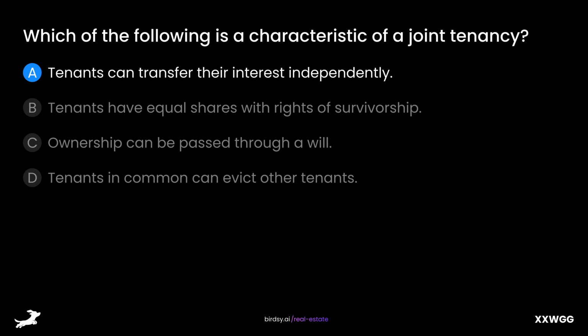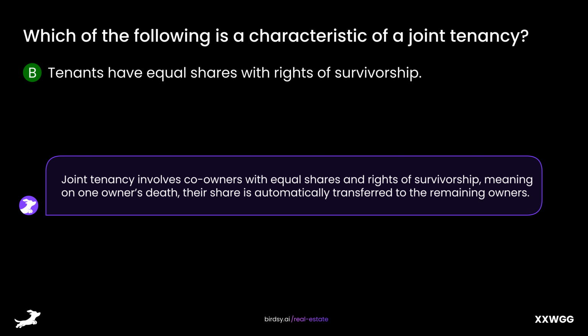Forms of ownership. Which of the following is a characteristic of a joint tenancy? Is it A, tenants can transfer their interest independently? B, tenants have equal shares with rights of survivorship? C, ownership can be passed through a will? Or D, tenants in common can evict other tenants? The answer is B, tenants have equal shares with rights of survivorship. Joint tenancy involves co-owners with equal shares and rights of survivorship, meaning on one owner's death, their share is automatically transferred to the remaining owners.